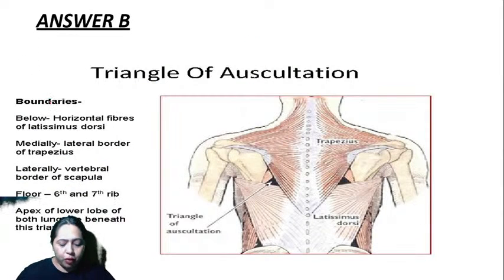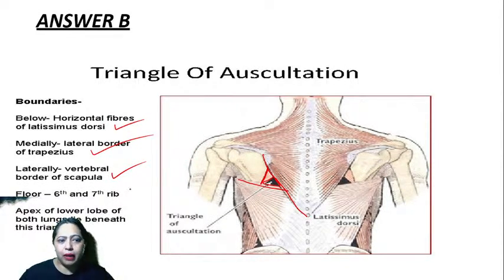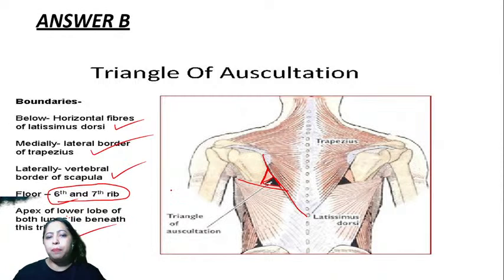All right, now a little more information on this. This is the small triangle that you can see. You have the trapezius, you have latissimus dorsi, you also have this medial border of the scapula. So all these things are present. Latissimus dorsi, trapezius, scapula border, and then you also know that the 6th and 7th ribs form the floor. And apex, you see that the lungs are present. Apex of lower lobe of both the lungs you can see. And this is known as triangle of auscultation.